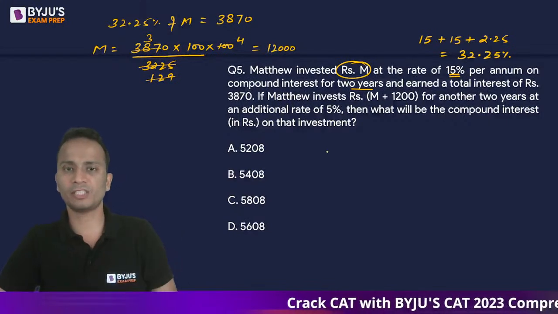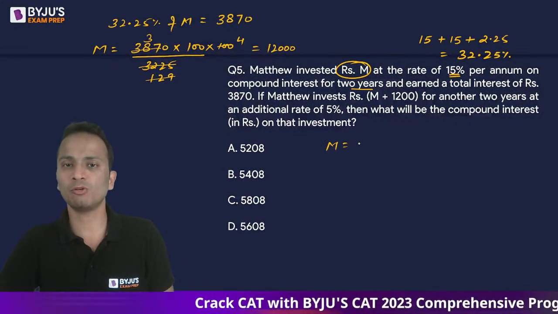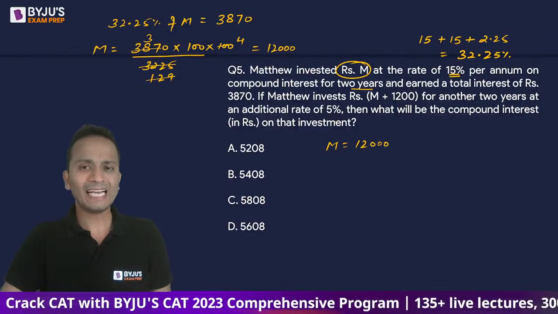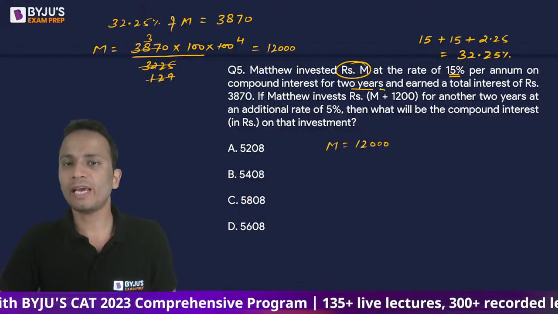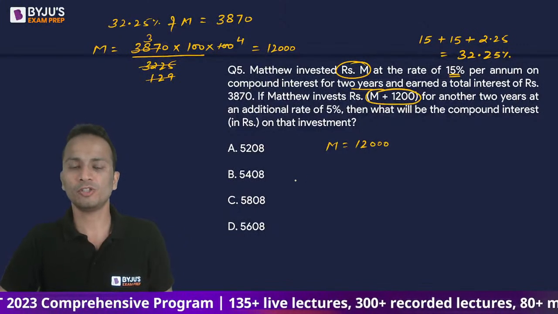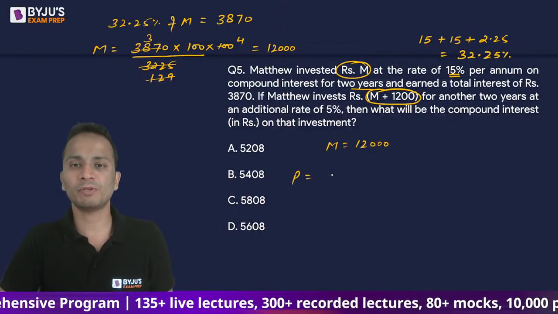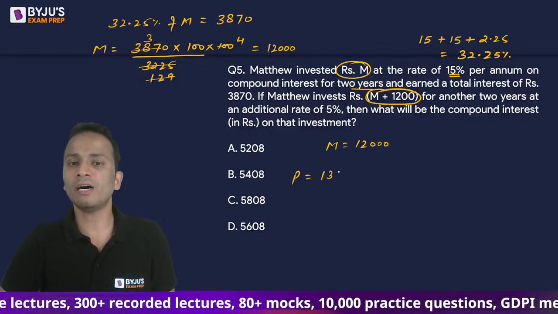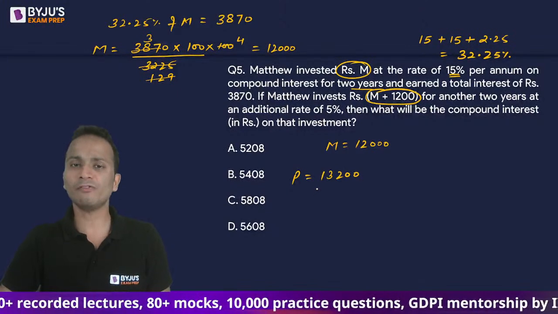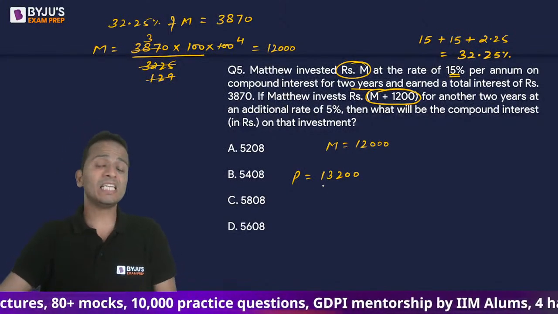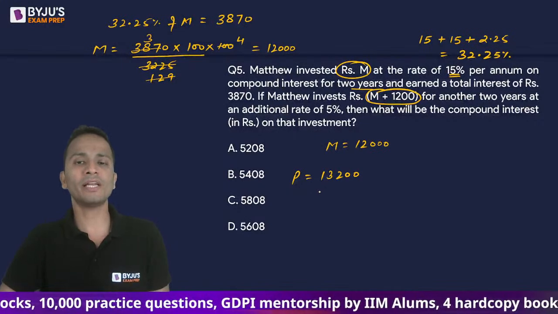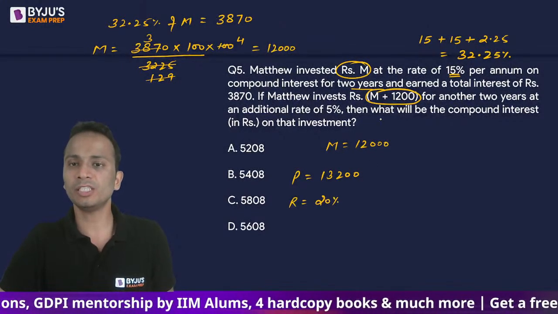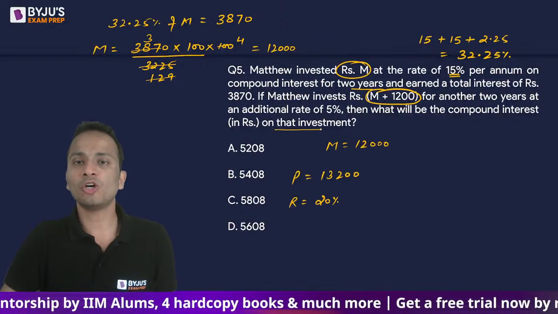All right, this is the first step. The value of M comes out to be 12,000. Now the next stage is Matthew invests M plus 1200 rupees. So now this time he has invested a principal of 12,000 plus 1200. So it is 13,200. Now he has invested 13,200 at an additional rate of 5%. So earlier the rate of interest was 15. Now the rate of interest is 20%. Then what will be the compound interest on that investment?